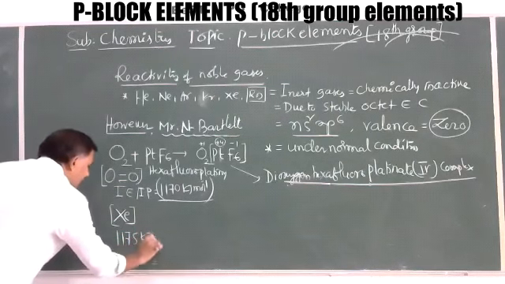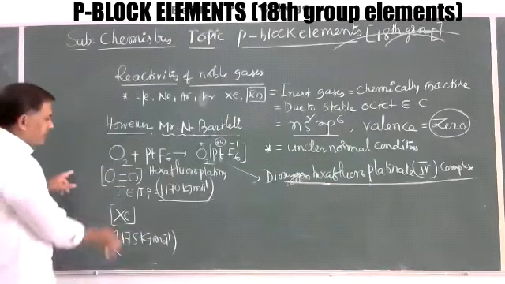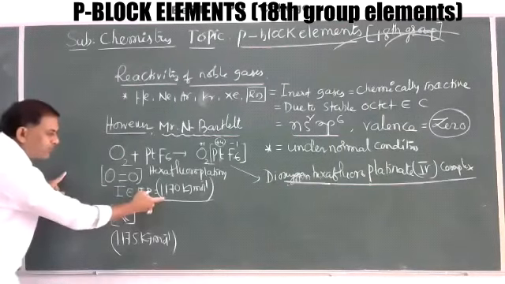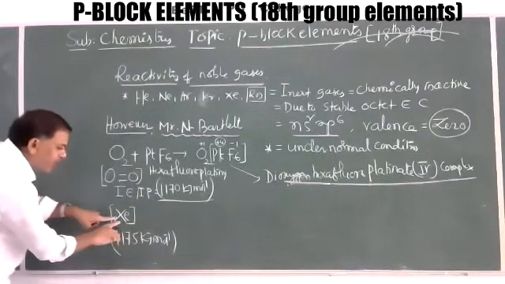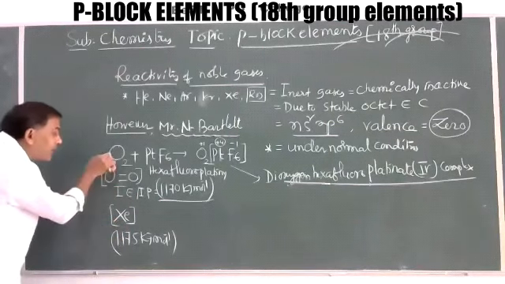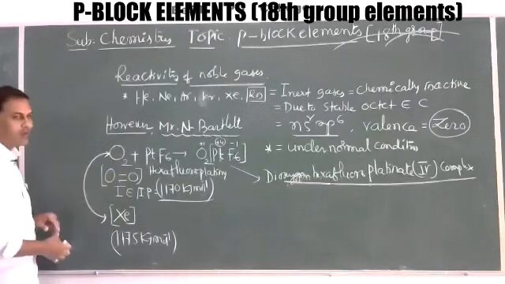1175 kilojoules per mole amount of energy required. So Mr. N. Bartlett observed here for dioxygen ionization energy, this much amount of energy required. Experimentally for xenon also this much amount of energy required. That's why xenon does not form complexes with some other elements.